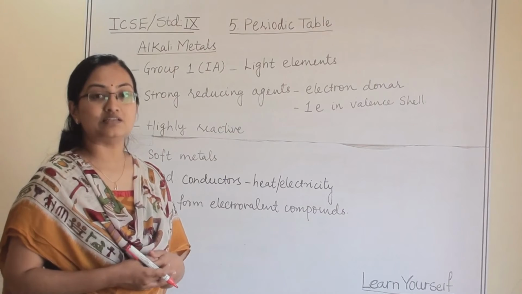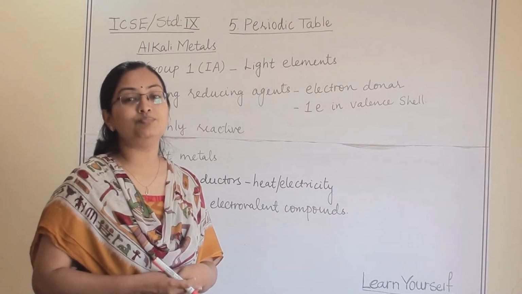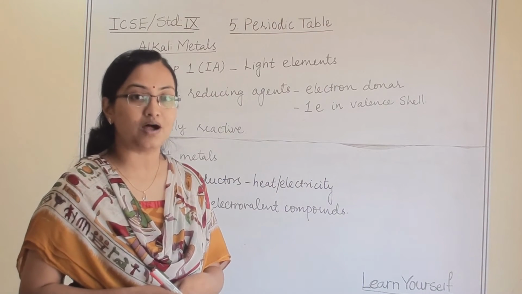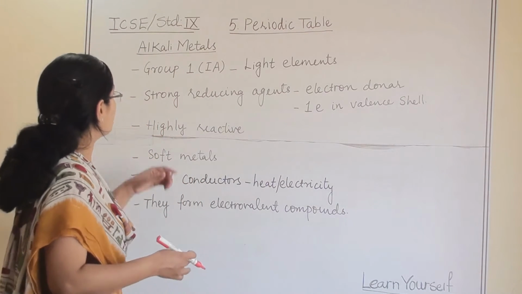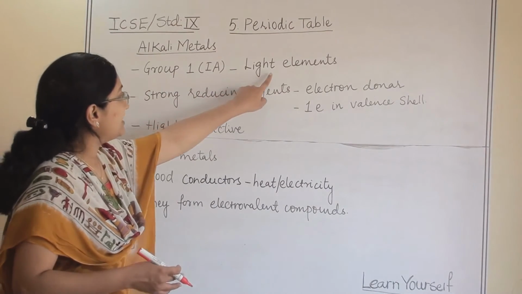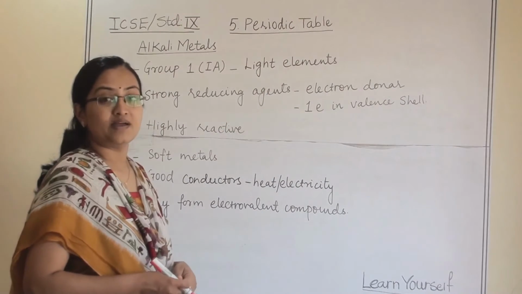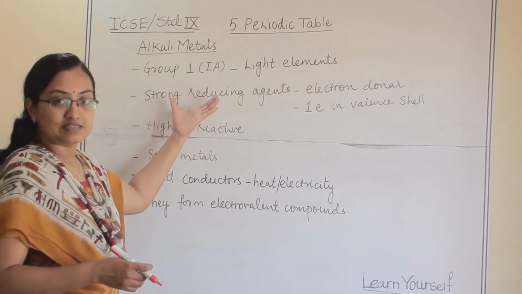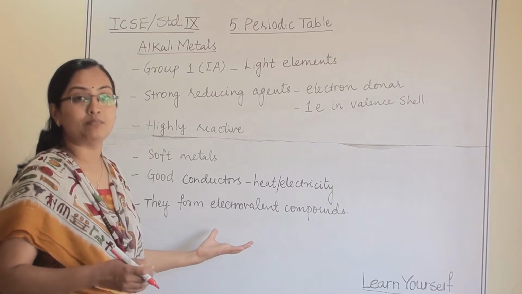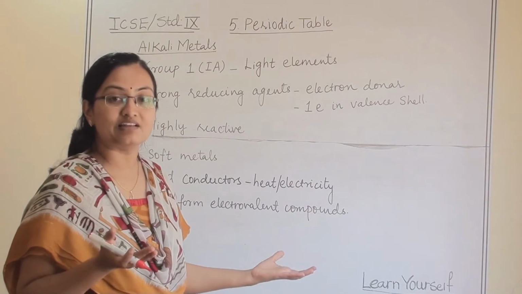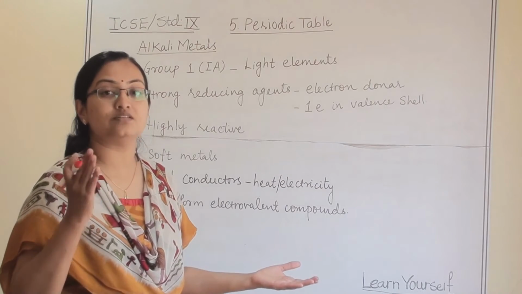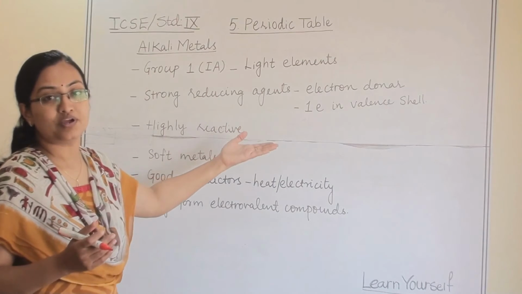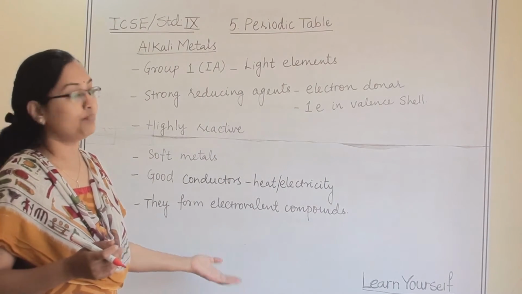Which are the alkali metals? The first group of the periodic table, they are alkali metals. Sodium, potassium and all are part of that group. So group 1, and they are light elements. I have mentioned some of the important points for alkali metals. These points will help you to remember the important features of alkali metals, as well as if you want to write a short note, you can form a sentence and mention all these important points.